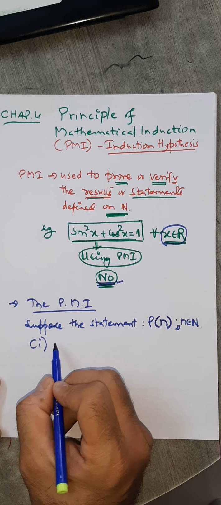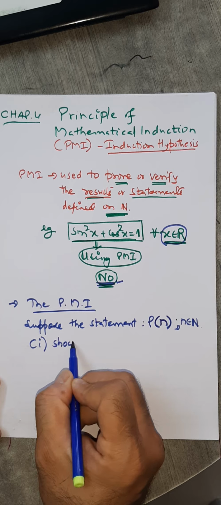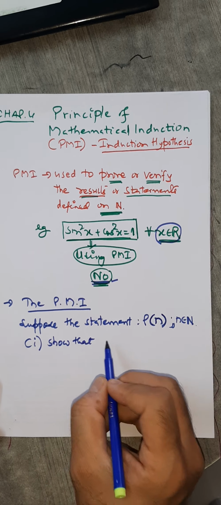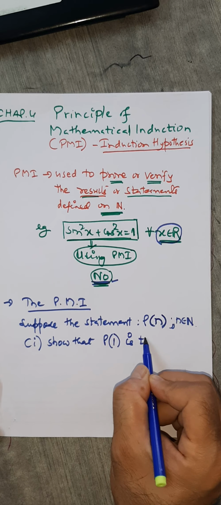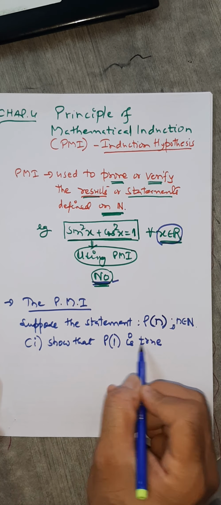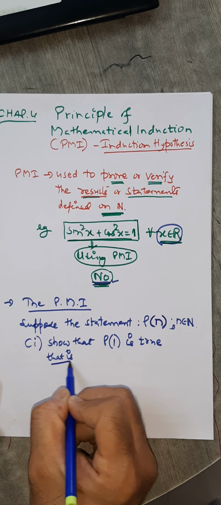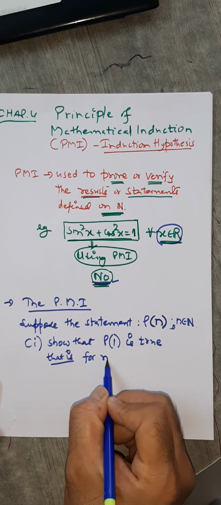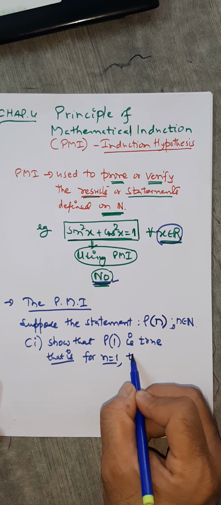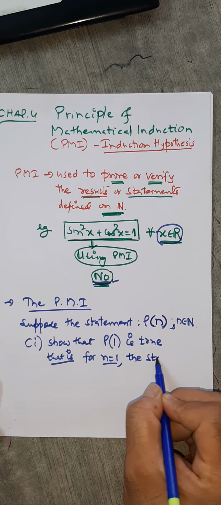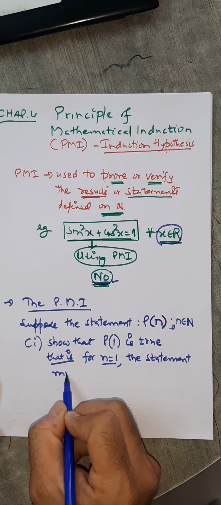The first step is, first show that P of 1 is true. What is the meaning of this? That is, for n equals to 1, this statement must be true.